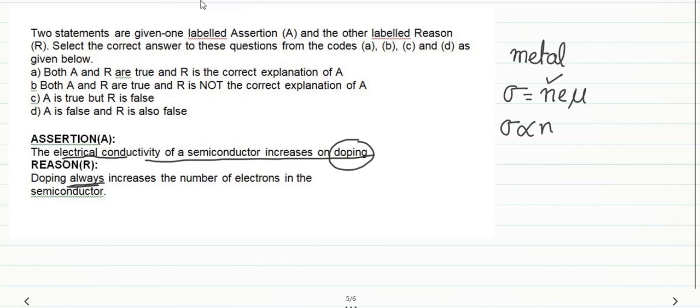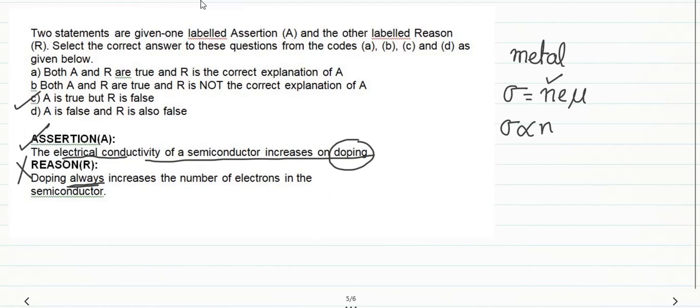So the assertion A is true, but the reason R is false. So option C is the correct option here. A is true, but R is false.